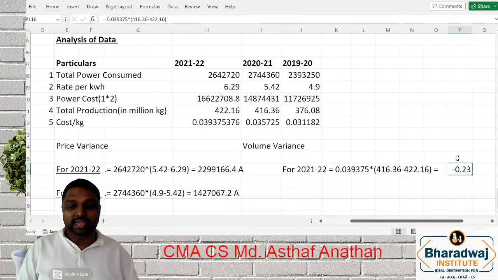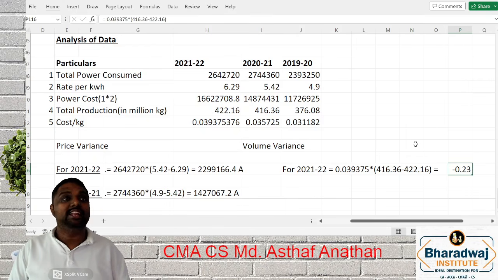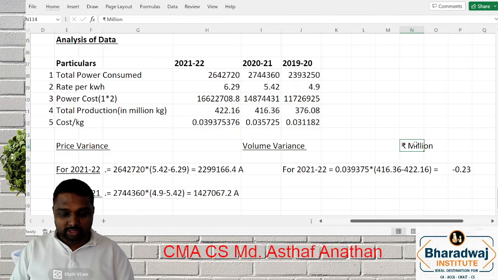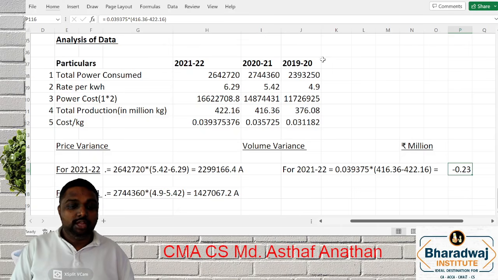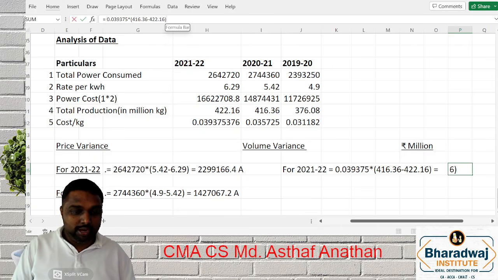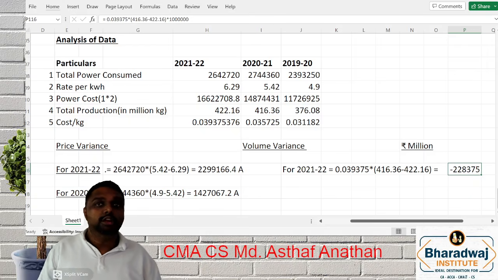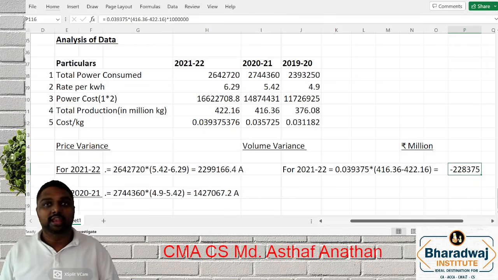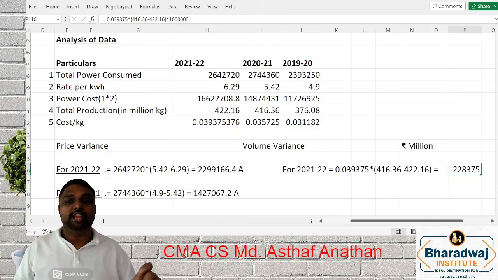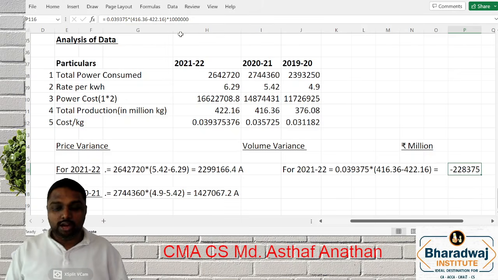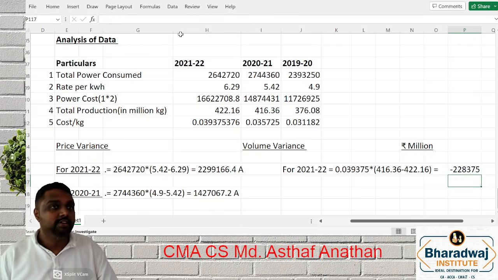This is per kg. So we will convert this answer into million itself, so that we can compare very well. So what we will do? We have to multiply with 6 zeros. Clear or not? This is your study material question. They have not specifically mentioned adverse or favorable. They simply mention the rate only.